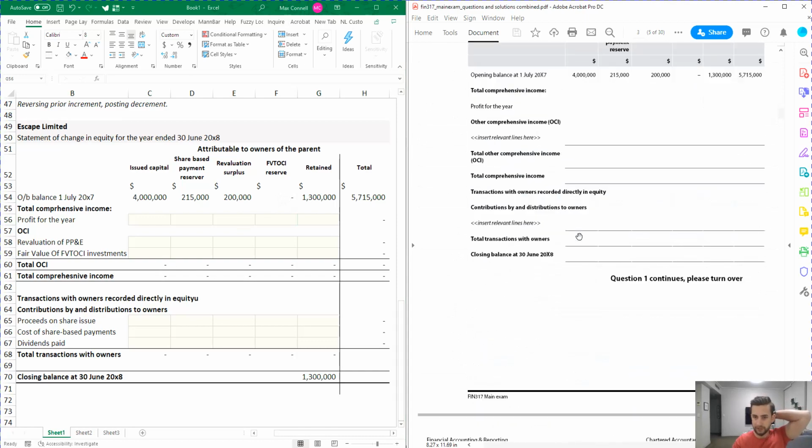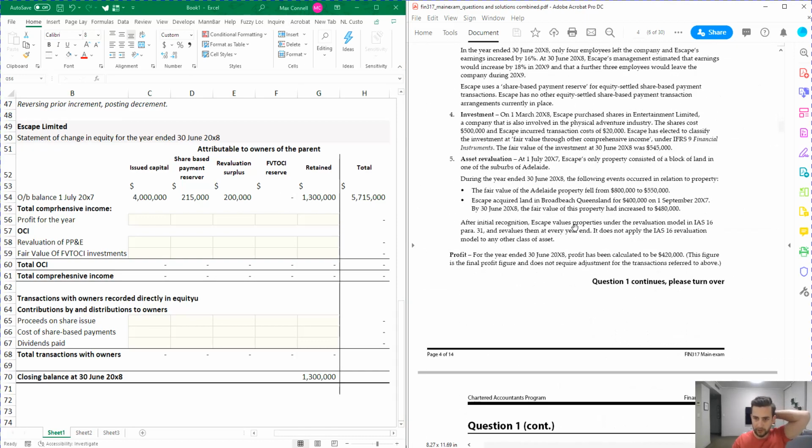So now we just have to look at the question and figure out what our earnings for the year is. I can see down here it's 420K, and it does note that it's not the draft figure, it's the final profit figure. If it was the draft figure, and you do get that in some questions, it means that you need to add some adjustments from your journal entries to get the final figure. But no, 420K is the final figure. So let's type that in there, 420K, yep, that's all showing up.